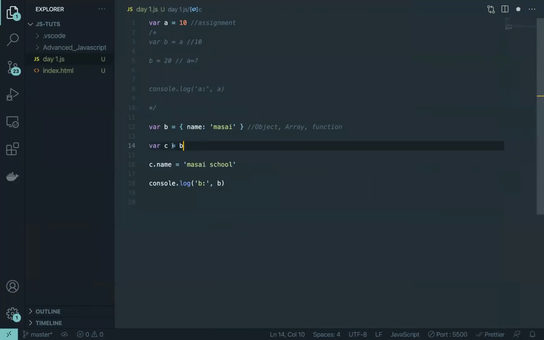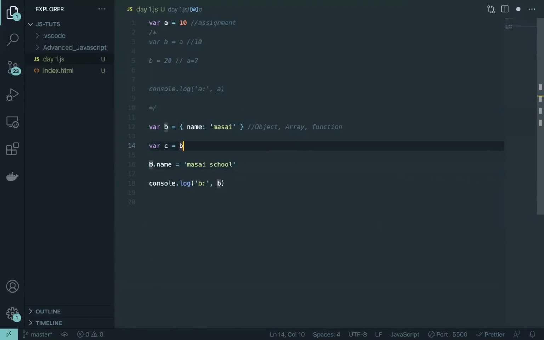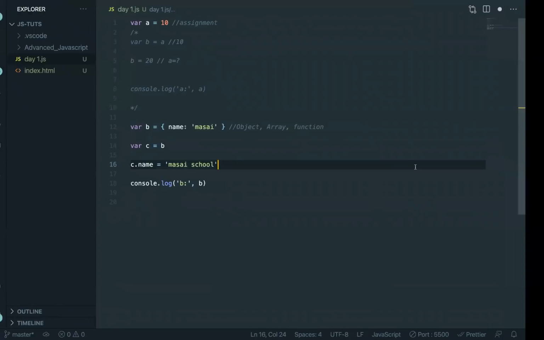But it has to have a link to it, as we have done here, where c is equal to b. So when we just assign that object to a new variable and change the value of that new variable, you can see there is a change in the original object. If b.name had been changed, this would have made sense, but we are changing c.name and still it is changing. So that is one way how JavaScript's primitive and non-primitive data types work.